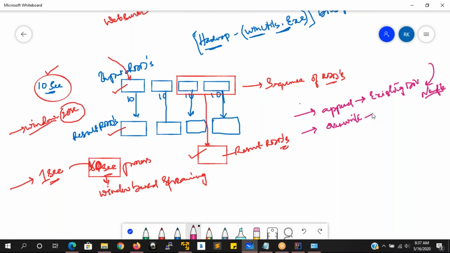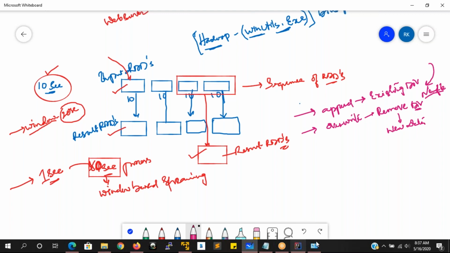Override means it will completely remove the data from the directory. That means all the files that are in this directory will get removed, and new data is going to be created. New file data are going to be inserted.